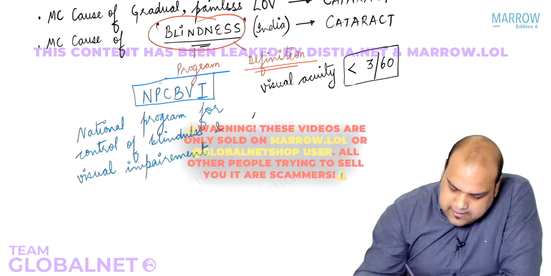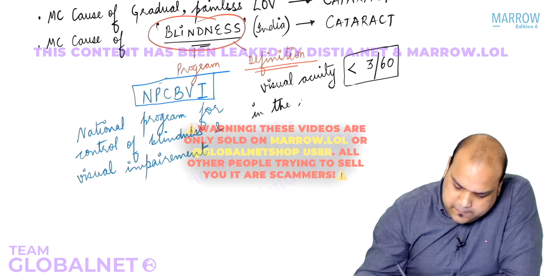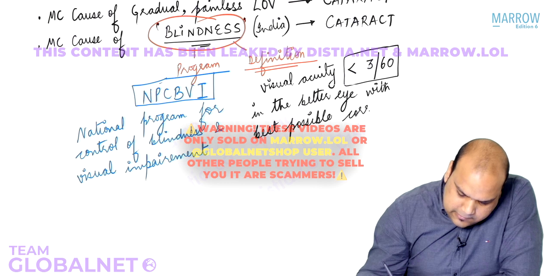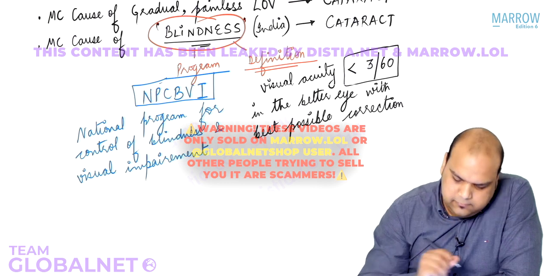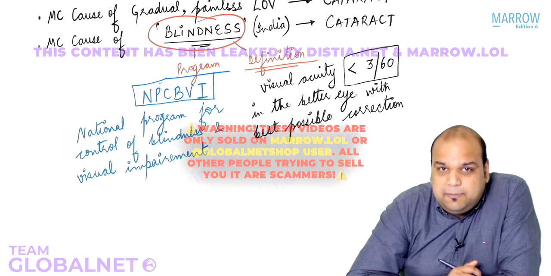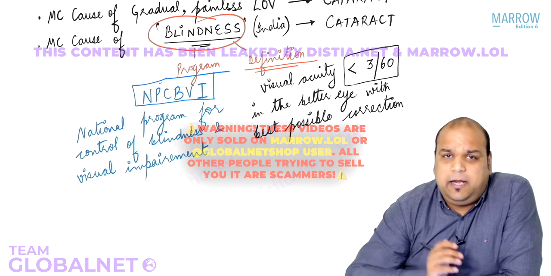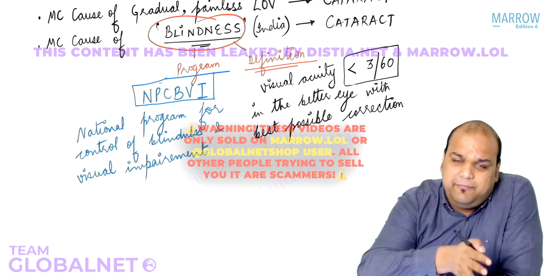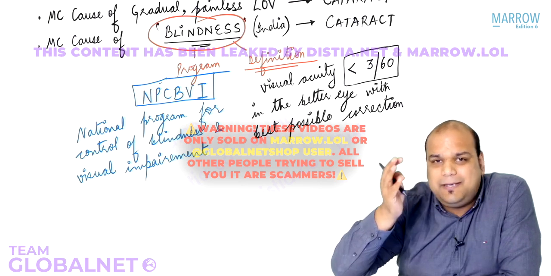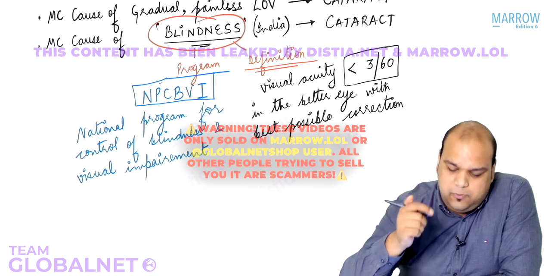Less than 3/60 in the better eye with best possible correction. That is, after all the treatment, surgery and everything, the visual acuity is still not improving to more than 3/60 in the better eye out of the two.